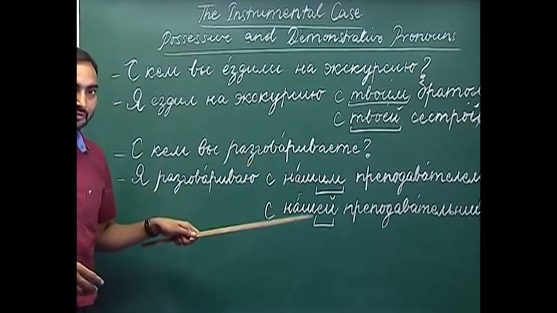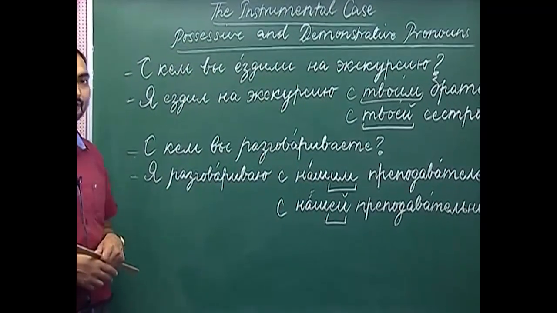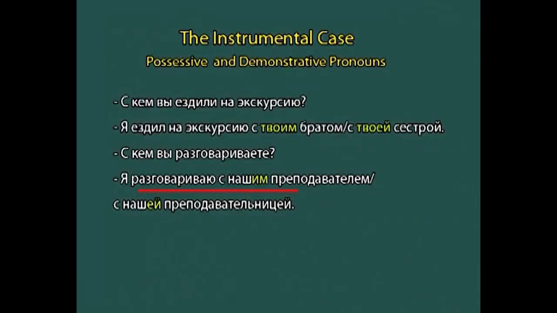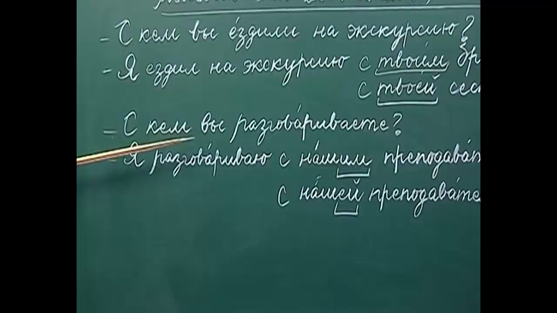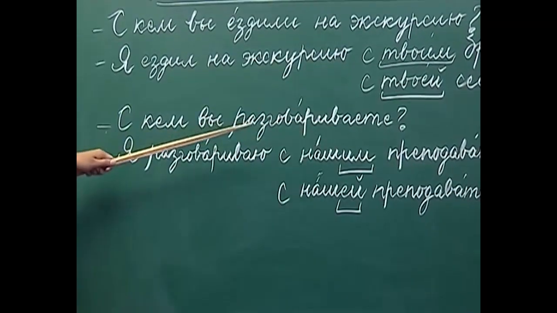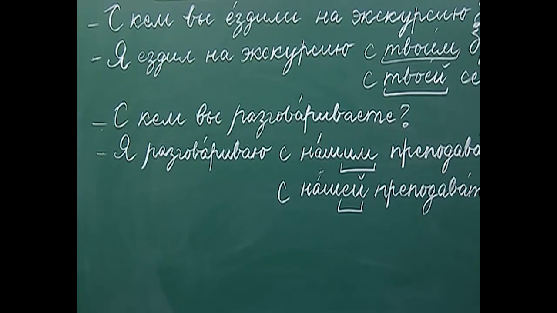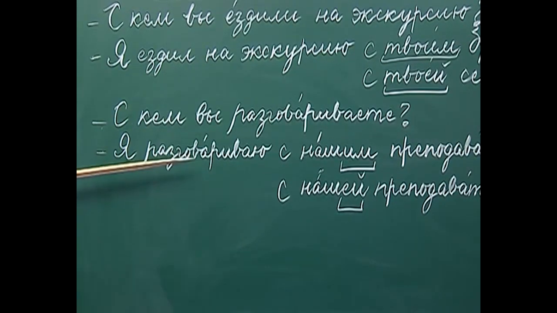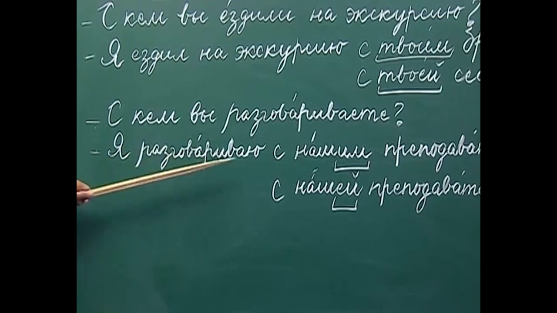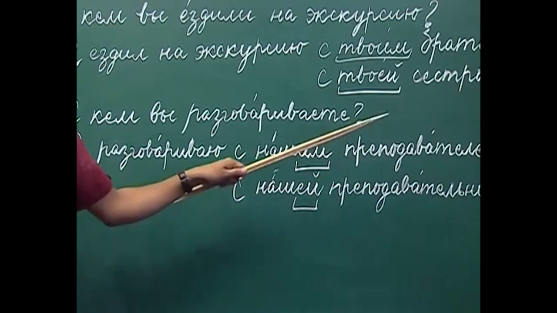Let us move on to the plural ones, наш and ваш. The next question we have is: С кем вы разговариваете? With whom are you talking, or who are you talking to? So, how will you answer using a possessive pronoun? I have written here: Я разговариваю с нашим преподавателем.